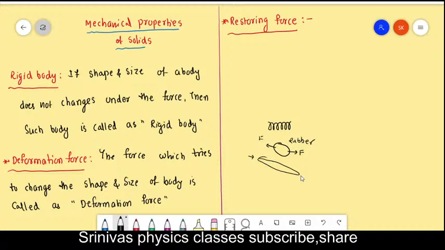The rubber will come back to its original shape and size, right? The force you are applying is called the deformation force. It tries to deform the rubber, and now the force which is generating in the rubber tries to bring the rubber to its original shape and size, right?